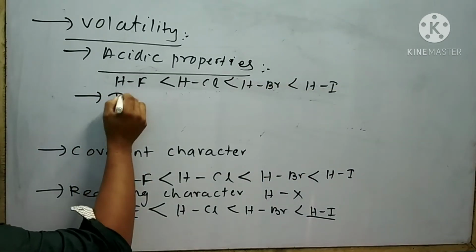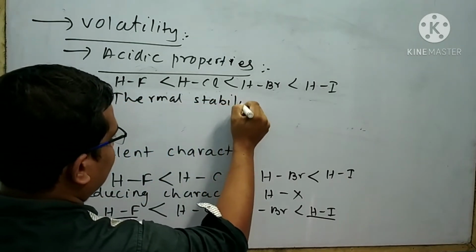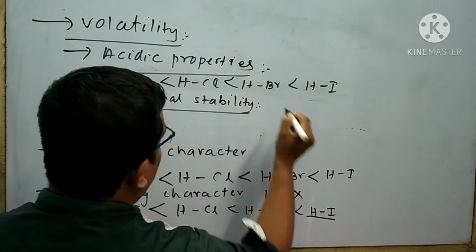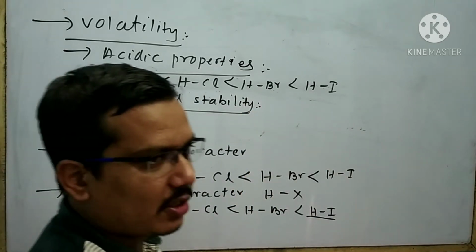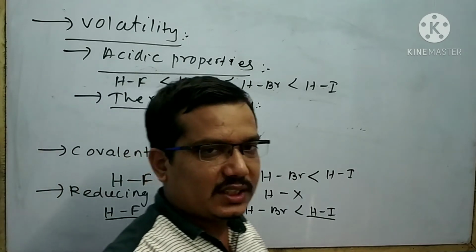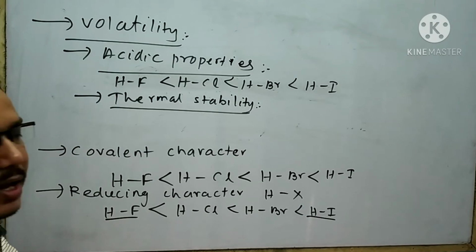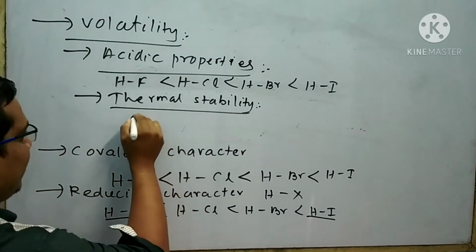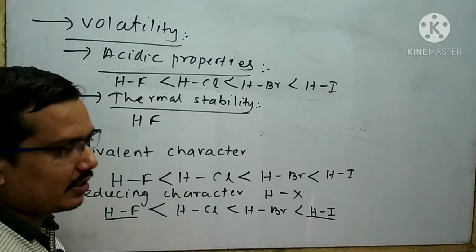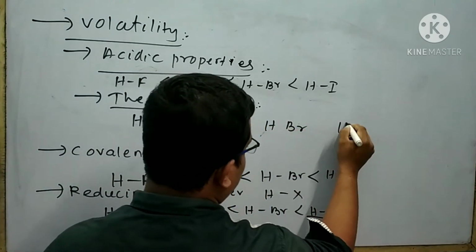Next is your thermal stability. The thermal stability depends upon the ionic character. The more the ionic character of halogenic acid, the more the thermal stability. We know that HF has more ionic character than HCl, then HBr, then HI.